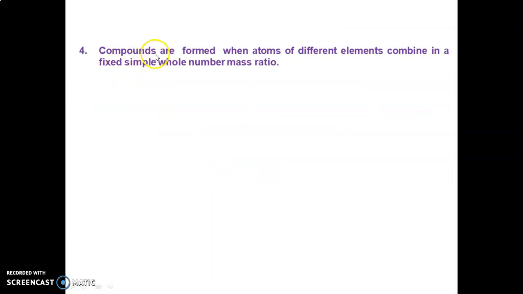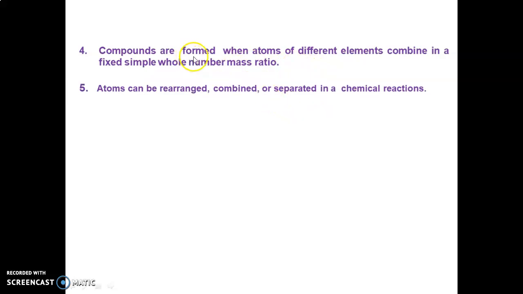The fourth one, compounds are formed when atoms of different elements combine in a fixed simple whole number ratio, which is explained in the law of definite proportion. The fifth one, atoms can be rearranged, combined or separated in a chemical reaction.